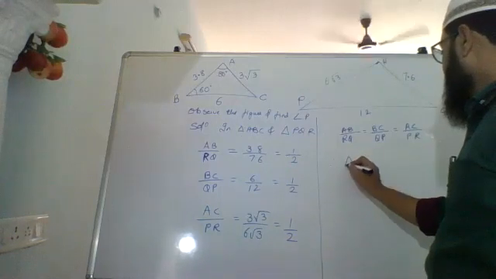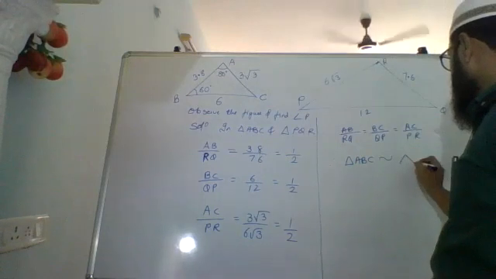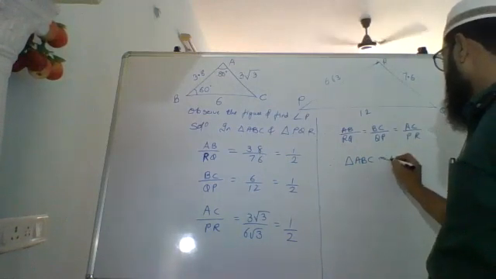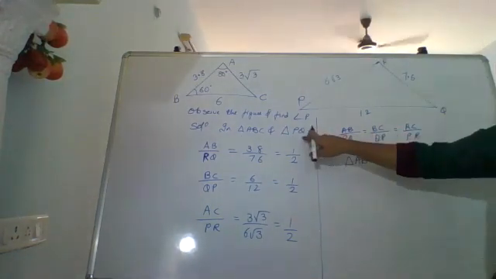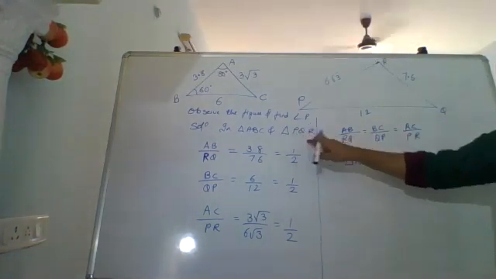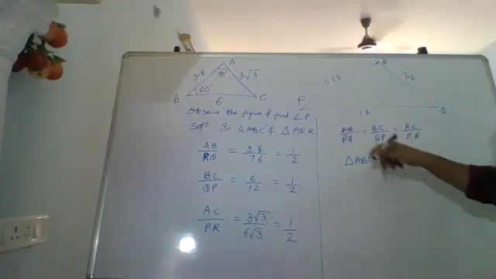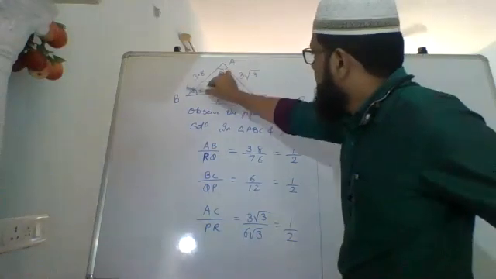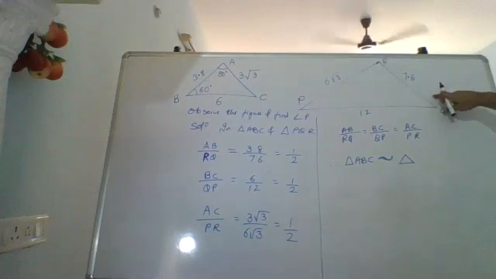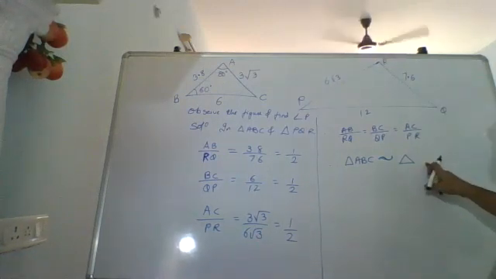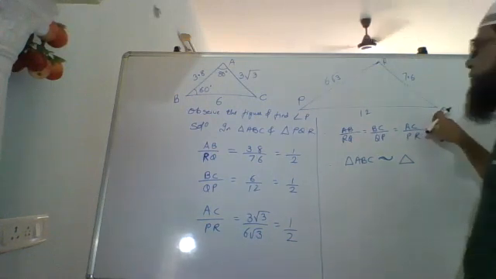Therefore, triangle ABC is similar to triangle. Now here if you write PQR, that would be wrong. We have taken PQR over here because we are just taking the triangle. We are not saying it is similar. Here we are saying similar. So you'll have to see angle A is between the 3.8 side. So A will correspond to either R or Q, but Q is with this.